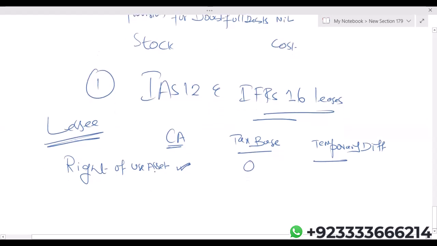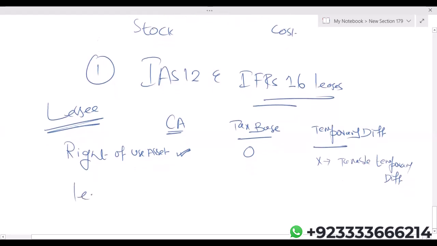So obviously right of use asset is an asset having carrying amount more, tax base less, the difference is a taxable temporary difference. Taxable. So right of use asset will always result in a taxable temporary difference.